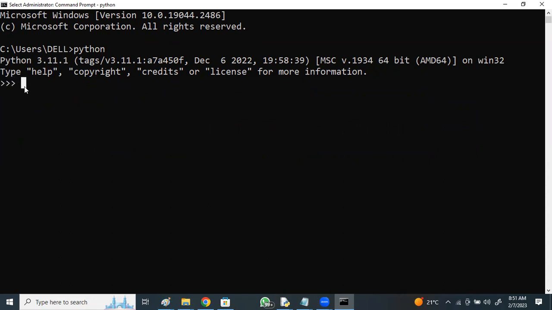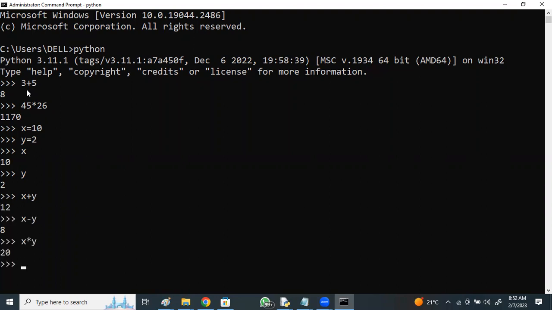Any valid Python statement you can type here and interact with Python. 3 plus 5, 45 into 26, any valid statements. X is 10, no need to define data types. Y equal to 2. What is X? What is Y? What is X plus Y? What is X minus Y? In this way, I can interact with Python statement by statement.